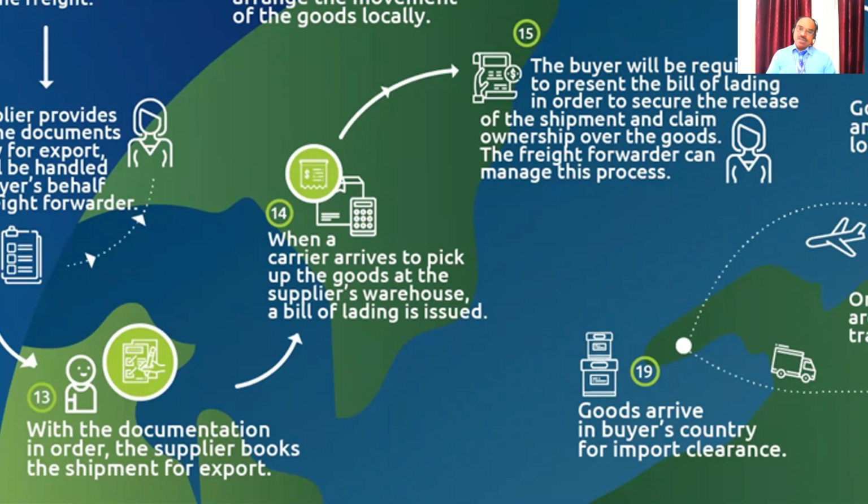That means that now the ownership of the goods is vested with Vijay Krishna. So anything happens, Vijay Krishna is liable. If it passed through the Suez Canal and, like our Evergreen ship, something happened, only Vijay Krishna is liable. In our example, of course, that is the role of freight forwarders. They have to design well. So when the carrier arrives, now the legal document is produced and handed over to Vijay Krishna. That is the bill of lading.